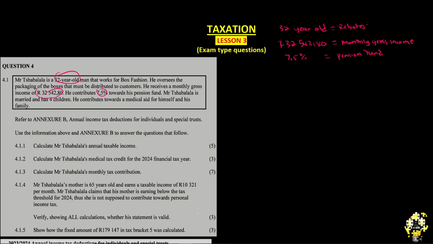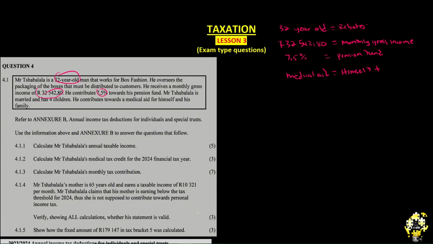Mr. Shabalala is married and has 4 children. He contributes toward a medical aid. So Mr. Shabalala also contributes toward a medical aid. Anyone who contributes toward a medical aid is going to receive medical tax credit, our rebates. You remember those ones. But now for who and whom? Well, himself first. Himself is the payer or the medical contributor. It's not only himself. So we have himself plus.